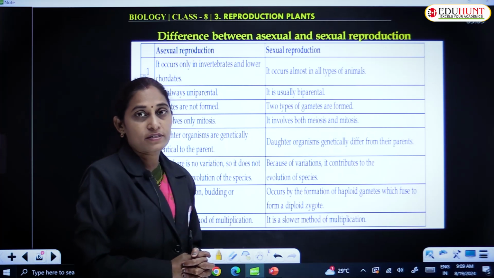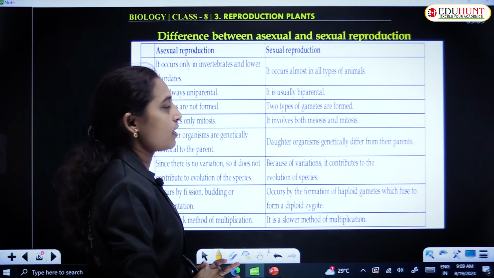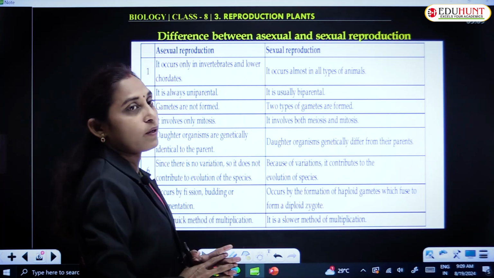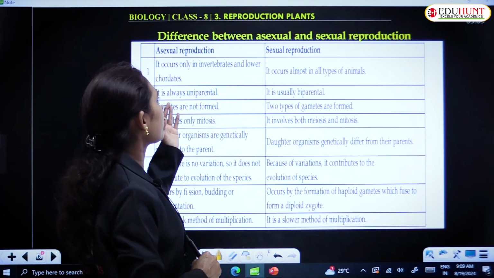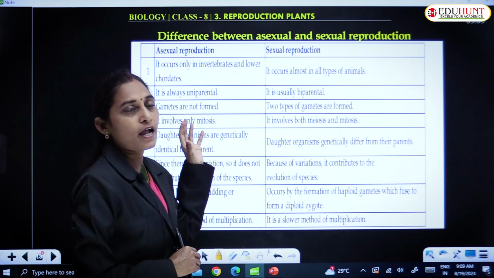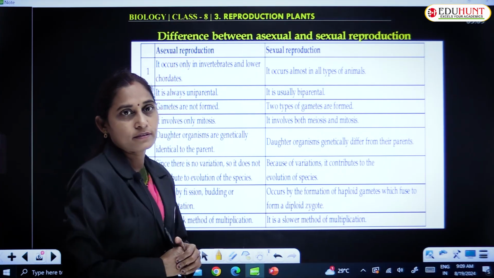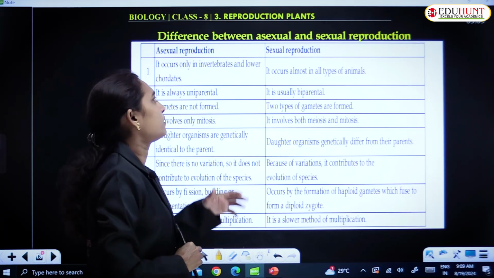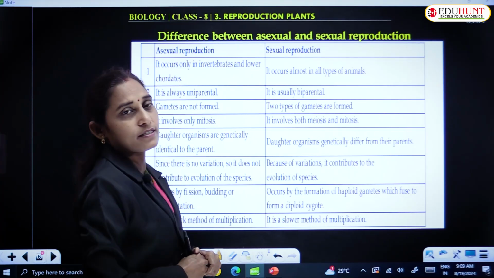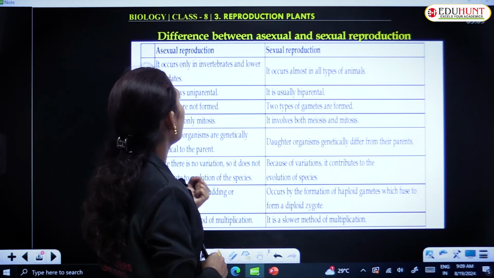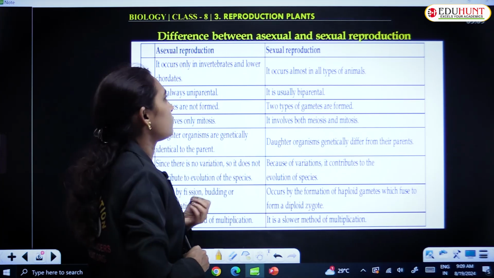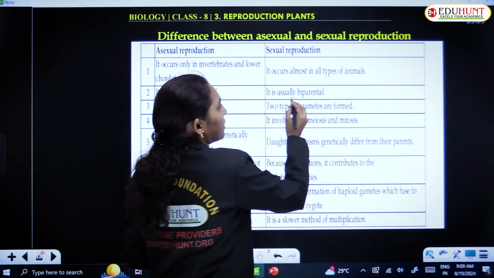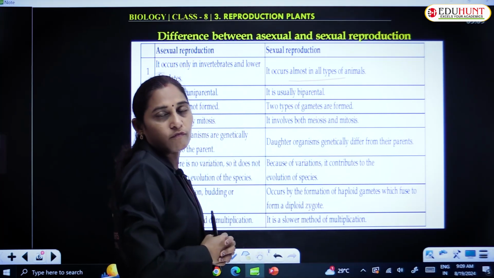These are the differences between asexual and sexual reproduction. Asexual reproduction occurs in invertebrates and lower chordates. We are speaking about animals. It occurs in invertebrates and also lower chordates, lower vertebrates. Sexual reproduction occurs in almost all types of animals.